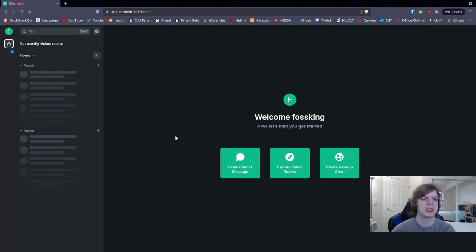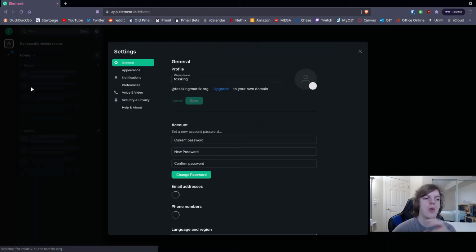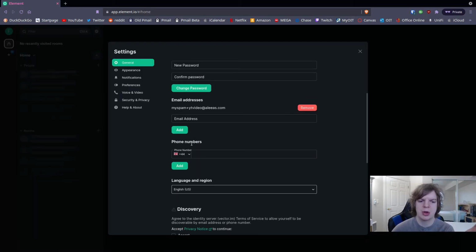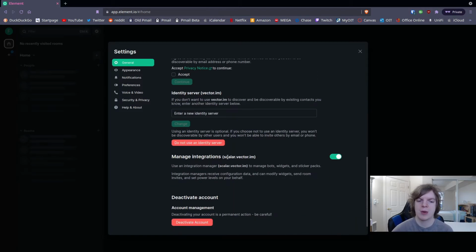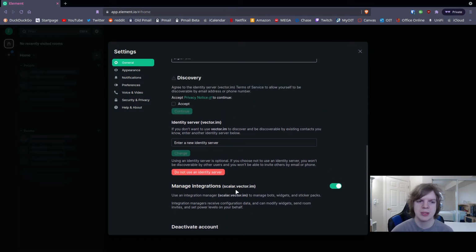So how this works is, before you get started, I'm going to walk you through the various settings you can have within Element. So you can go through and change your password if you want. You can add a phone number if you wanted, but as you saw, you didn't require one to sign up with. You can just use an email instead. You can go in and deactivate the account if you want, which I'm going to do at the end of this video, but for now we're going to keep this just for demonstration purposes.